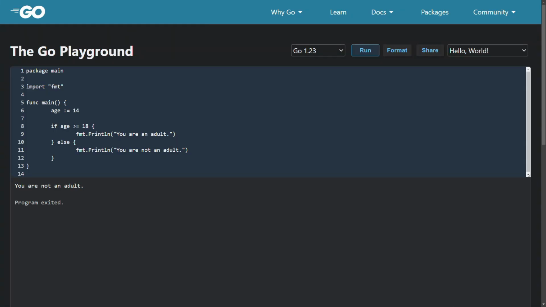Here we have modified our example code to include an else block. Here we have age as 14, so the condition in the if will be false, and the program will not go inside this if block. It will skip the if block and go to the else statement. Then the text inside the else statement will print like this.